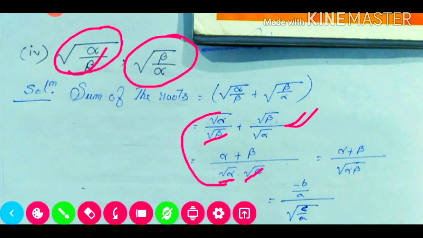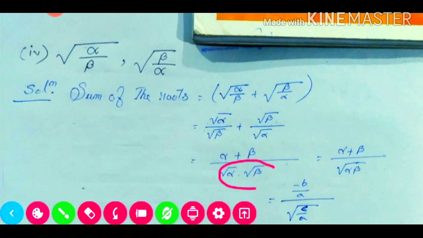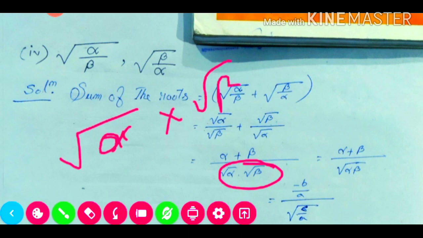Similarly, this part will remain only root over beta into root over beta, which is only beta. Now it is alpha plus beta divided by, we will write together this one. If we multiply root over alpha into root over beta, it will come inside one root together, so it will be root over alpha beta.